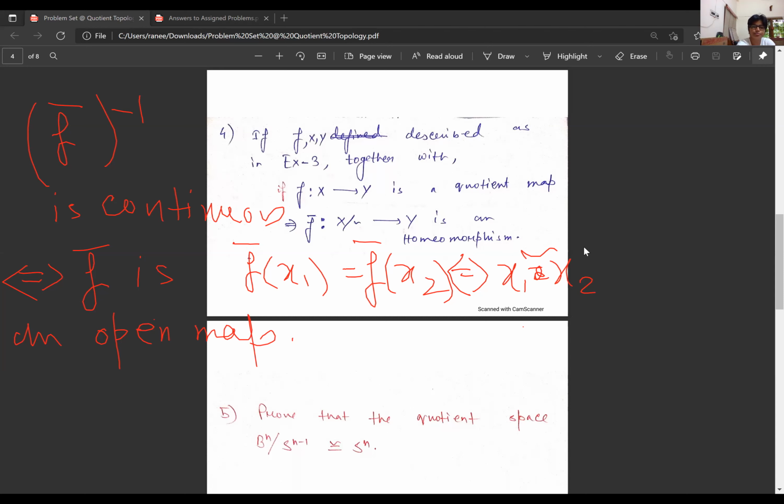Okay, so how to see that f bar is an open map? Again, we have the commutative diagram. This is pi, this is f bar, right? So we have the commutative diagram f equal to f bar composition pi. Now we need to show that f bar is an open map. What does that mean?